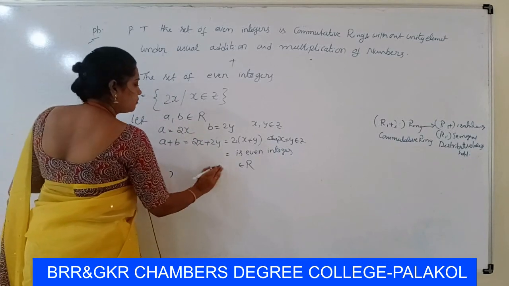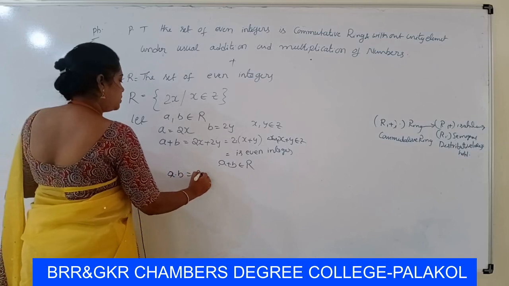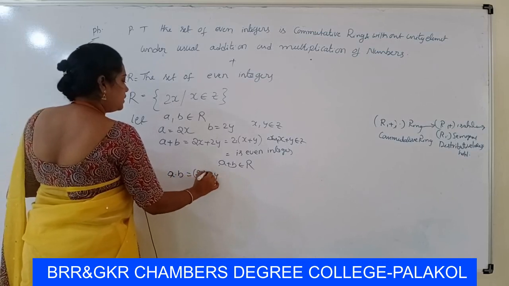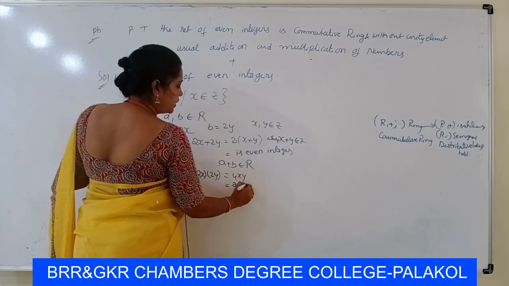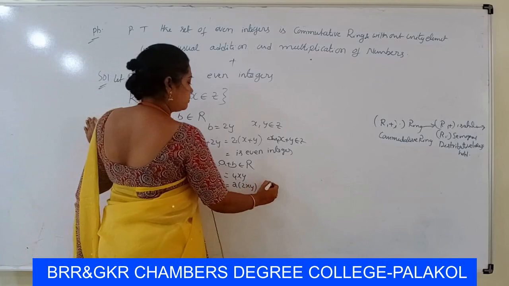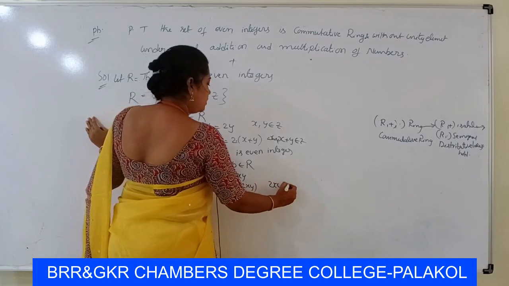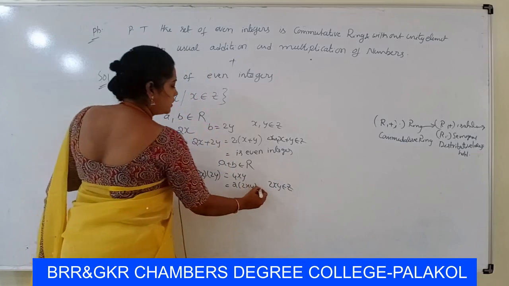Now a dot b is equal to 2x into 2y, that is 4xy, which can again be written as 2 into 2xy. So 2xy belongs to the integers. Therefore the 2 multiple is again an even integer.